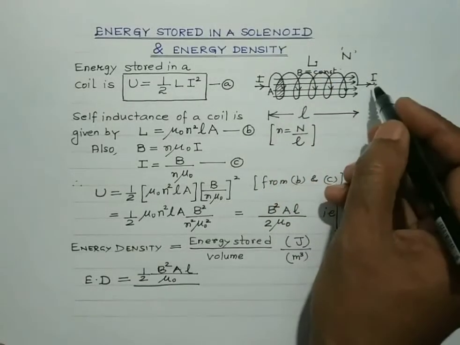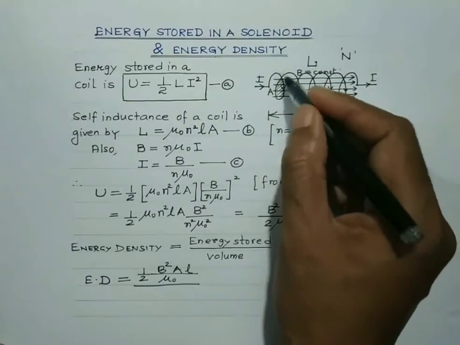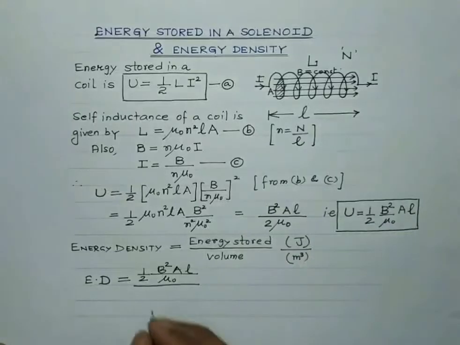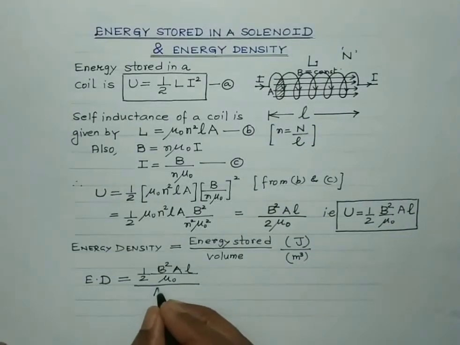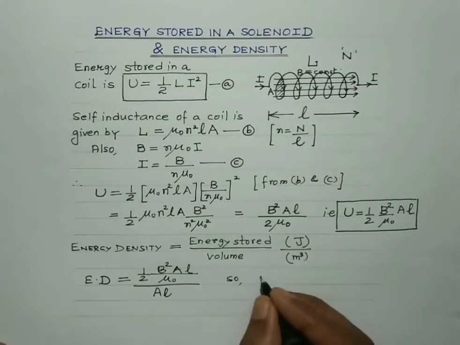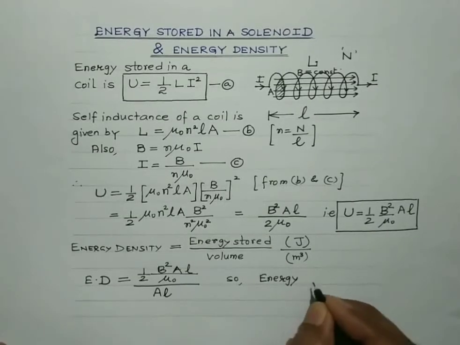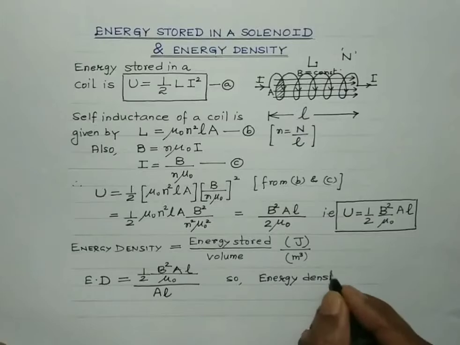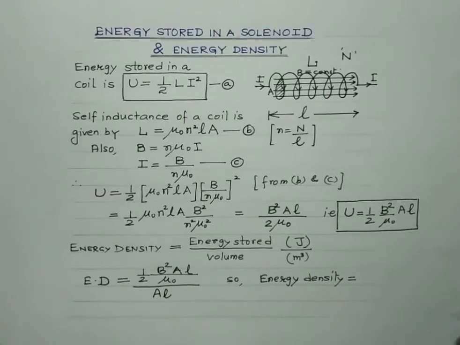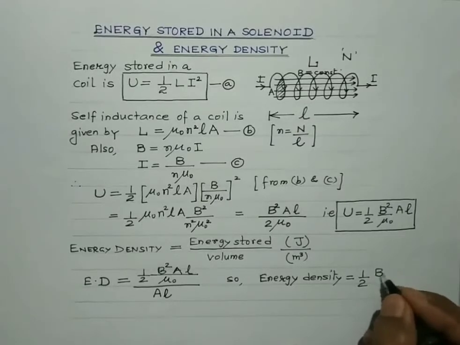What will be the volume of this coil? It's in the form of a cylinder, isn't it? So the volume of the solenoid would be cross-sectional area multiplied by length. So AL gets cancelled, and the energy density of the solenoid is given by half B square divided by mu naught.